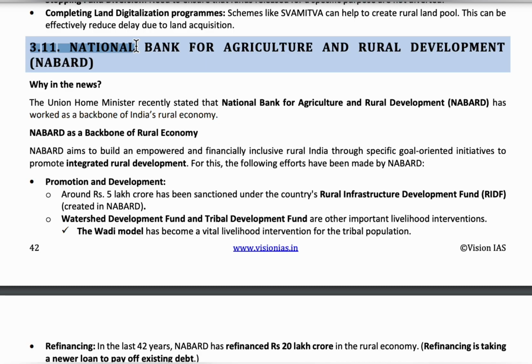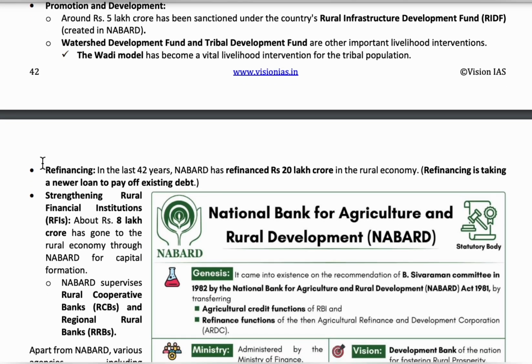very low interest rates. If the farmers are not able to pay the debts, then these banks will provide refinancing. Here the word refinancing is very important. Refinancing means providing loans to pay off the existing debts.